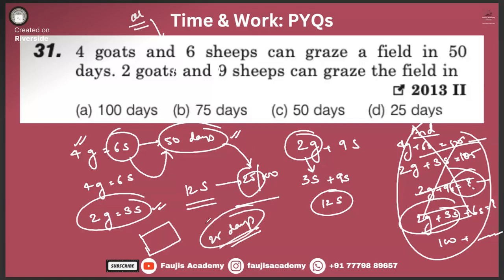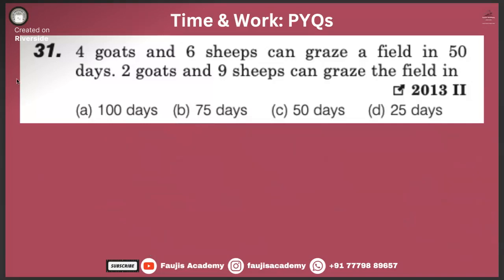I have a doubt. Sir, if 4 goats and 6 sheep are together, can we solve this sum? We can try, but I can't give you any guarantee as such. Okay. No issue, sir. We can try. So 4 goats and 6 sheep, it's like this is equal to 50 days.